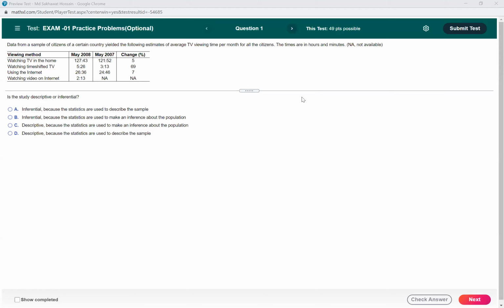Okay, the first problem is: the data from a sample of citizens of a certain country yielded the following estimates of average TV viewing time. So we have the TV viewing times per month for all the citizens. Fill the chart and find the z-score. Oh, yes, I understand what your question is. Yes, we'll go over that problem. Hopefully in the next class, we'll go over that problem.